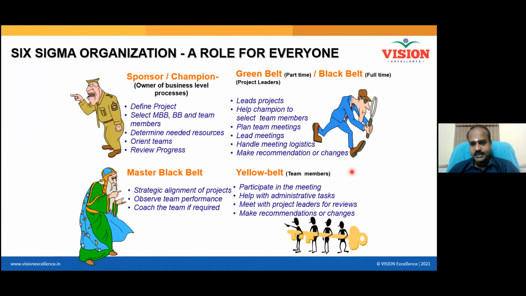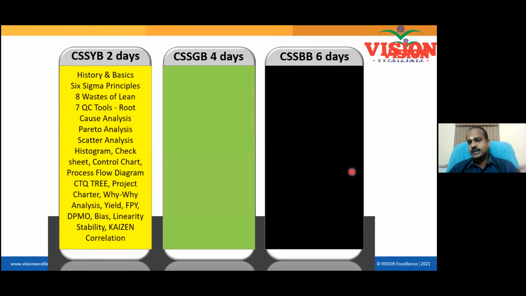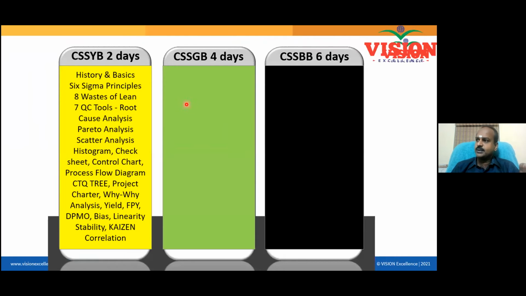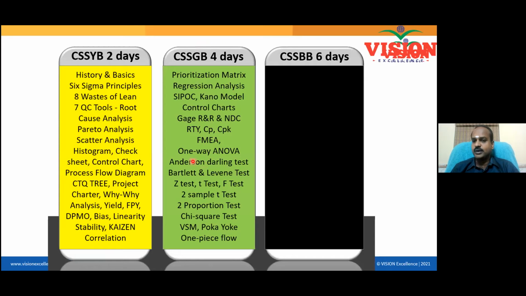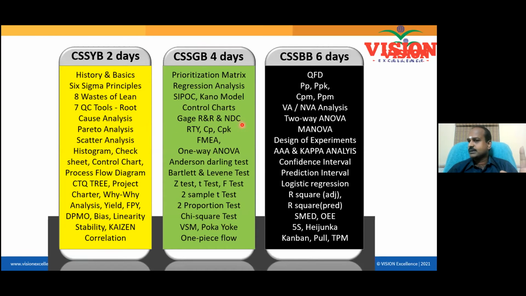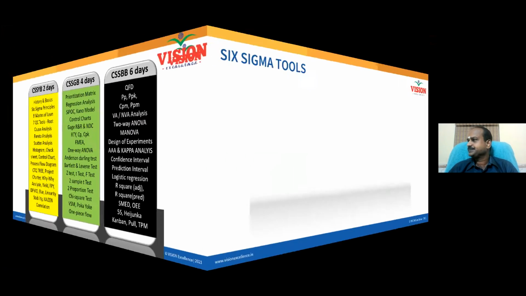Thereby, a project can be completed in 3 or 4 months, and then results can be produced. So these are the modules you need to know as a yellow belt. As a green belt, you need to know these over and above the yellow belt modules. And we are ready to teach you everything, provided you are passionate about learning all these things, right? And at this moment, you don't have to worry about your black belt, because it becomes your job maybe after securing a position in a company, right?